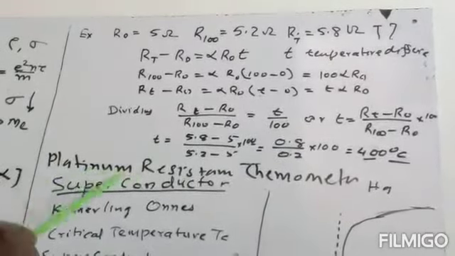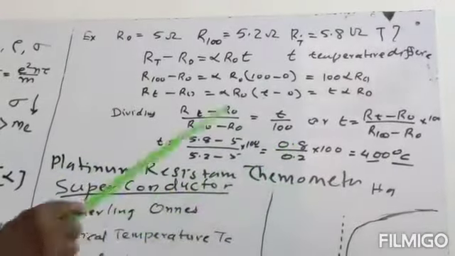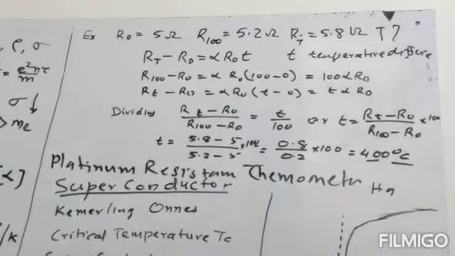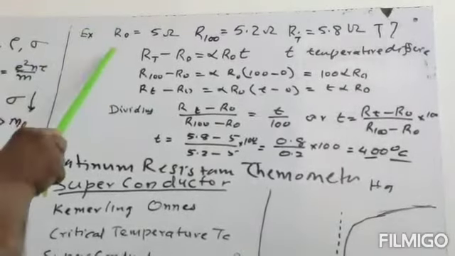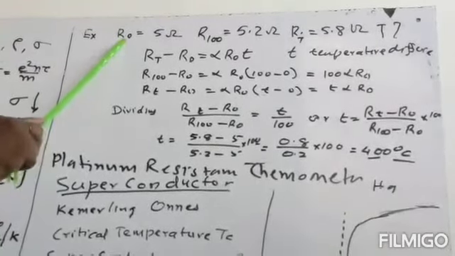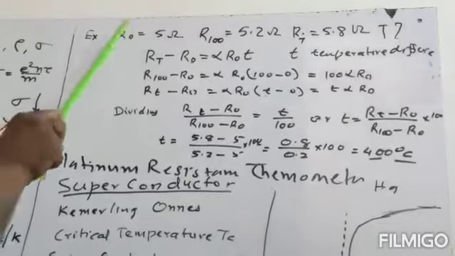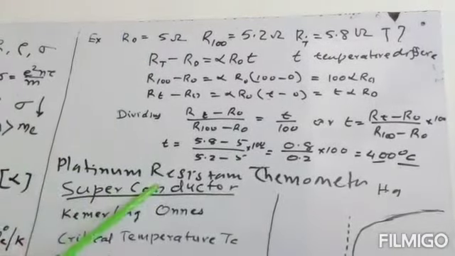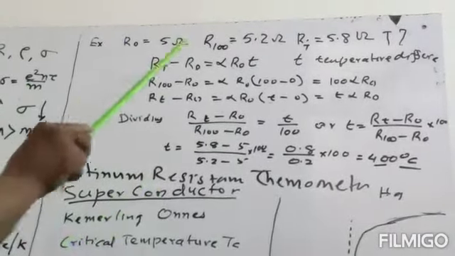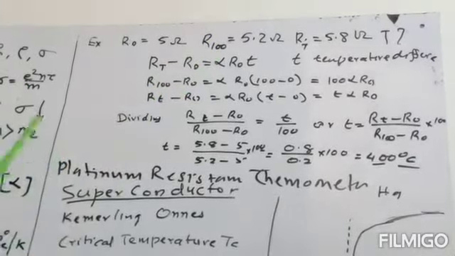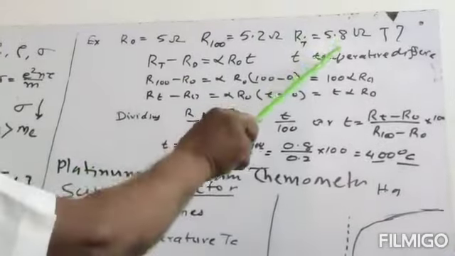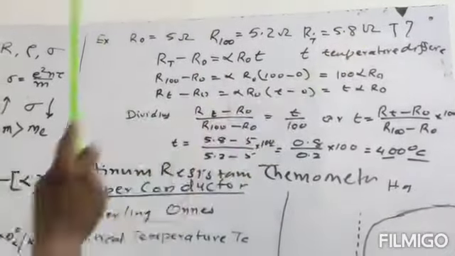So we will use the platinum resistor and we will find the resistance of the platinum resistor at ice temperature, that is R0, which is 0 degree centigrade. We will find the resistance at steam temperature, that is R100. And we will find the resistance for an unknown temperature.